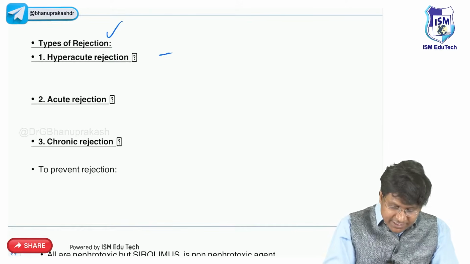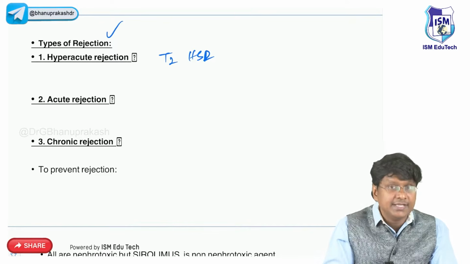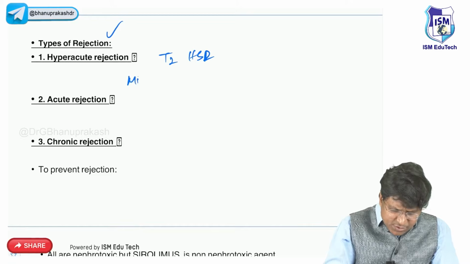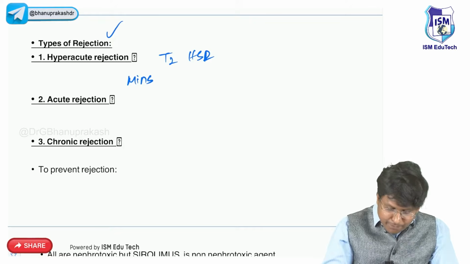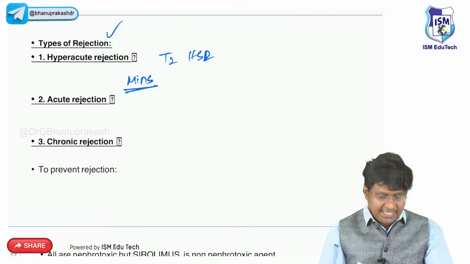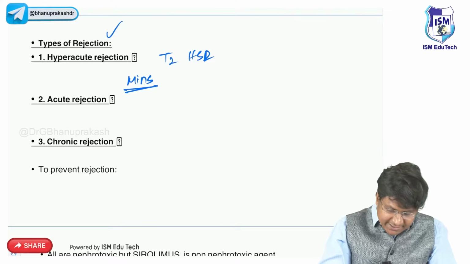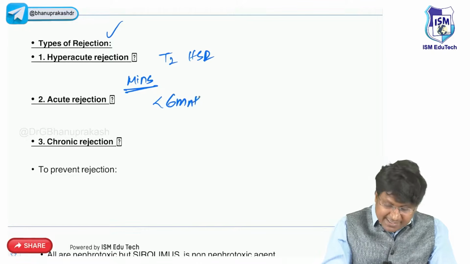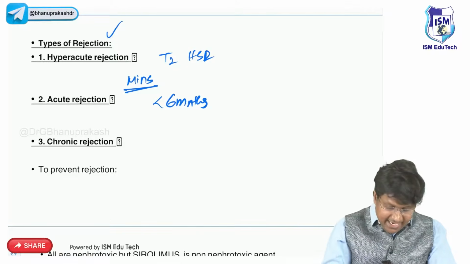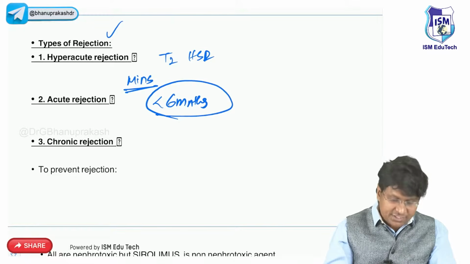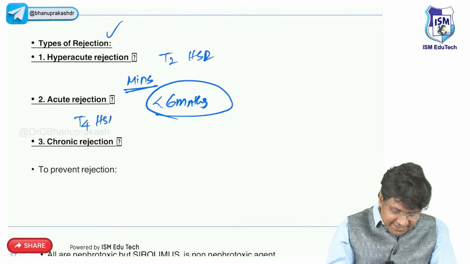So hyperacute rejection is a type 2 hypersensitivity reaction, and this will occur within a few minutes of anastomosis. Then the next thing is acute rejection, which occurs within 6 months of surgery, and it is a type 4 hypersensitivity reaction.